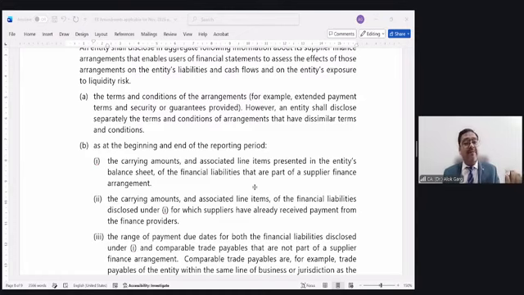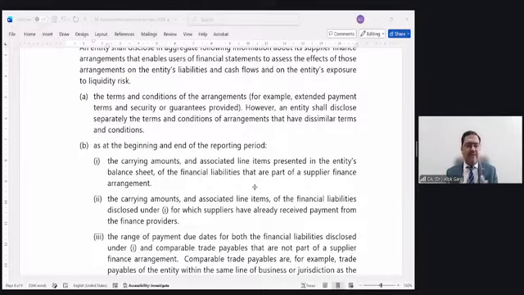Then you have to give the range of due dates for the liabilities under supplier finance arrangement. Range of due dates means for every purchase order there is a due date, 0 to 60 days, 60 to 120 days. And you are also required to give the range of due dates for those liabilities which are not under supplier finance arrangement. For example, if I have a contract with my vendor that I'll pay after a week, then why would he enter into a supplier finance arrangement? But if I tell a vendor that I'll pay after 120 days, then probably he will enter into a supplier finance arrangement so that he gets the working capital immediately.